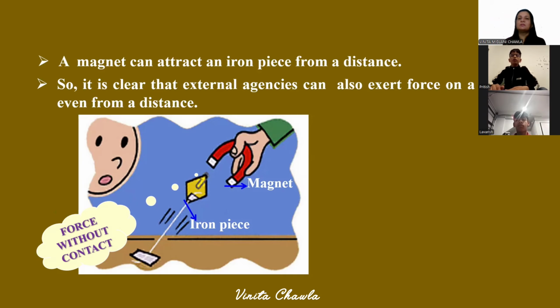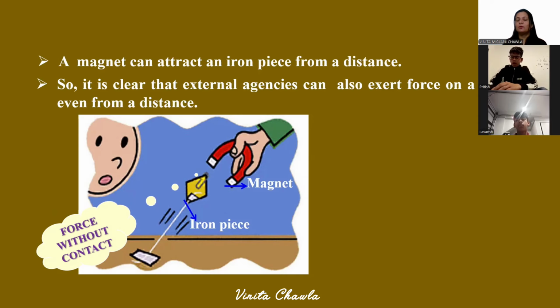Where the two objects are in contact with each other. And in non-contact force, as you can see in the picture, a magnet can attract the iron piece from a distance. There is no physical contact, but still the magnet can attract the iron piece which is kept at a distance. So this is an example of non-contact force. Even gravitational forces are non-contact forces.